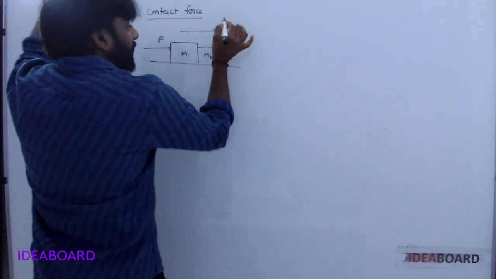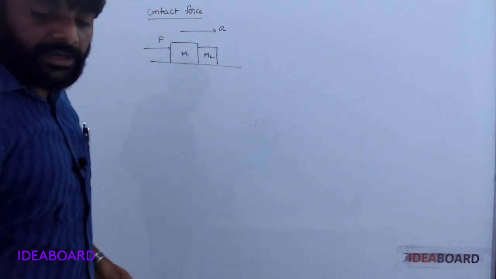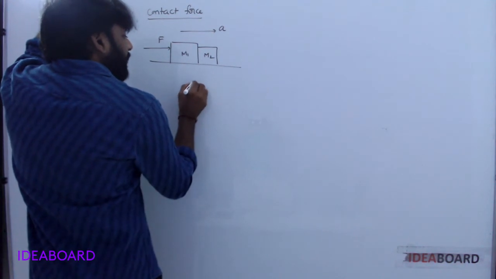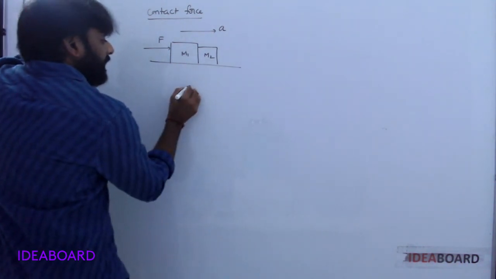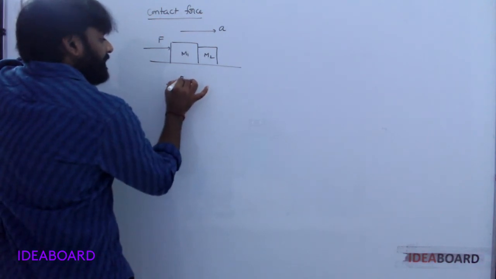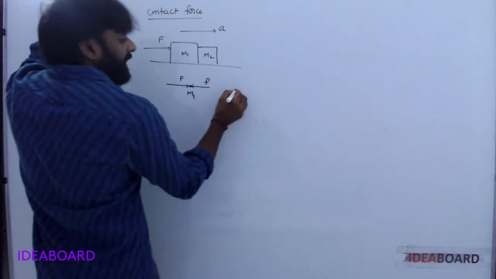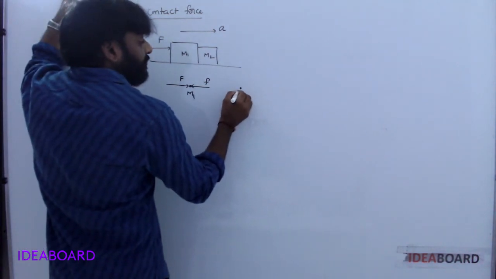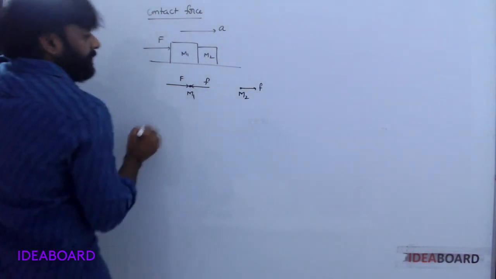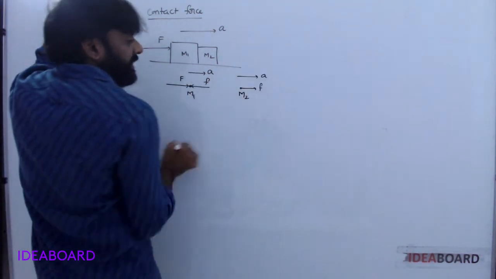Total system moves with acceleration A. Understood? Okay. Now consider M1. One force acting on this one is F. On this side, contact force. The same contact force acts on M2. That is F. It moves with acceleration A. This one also moves with acceleration A.